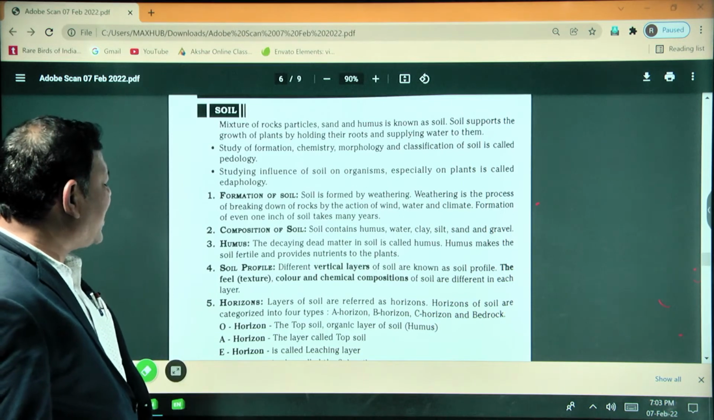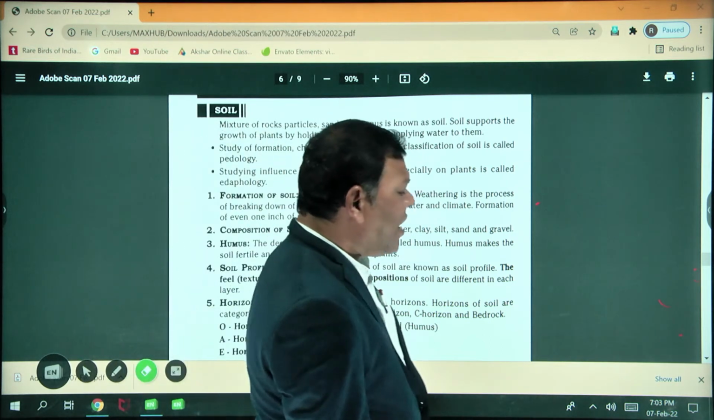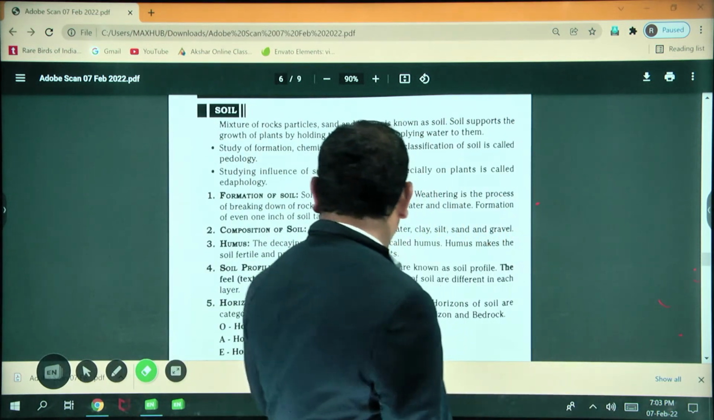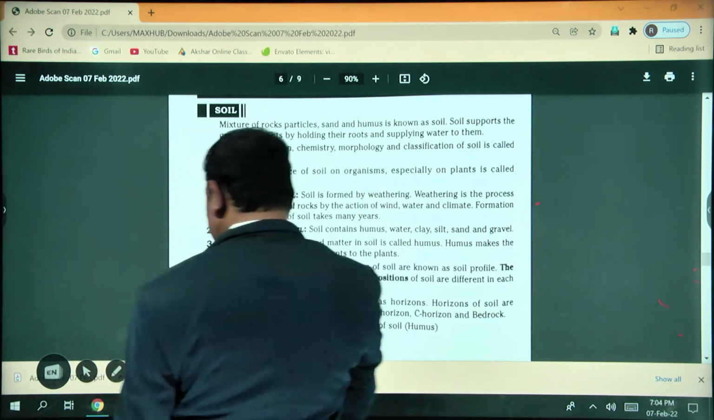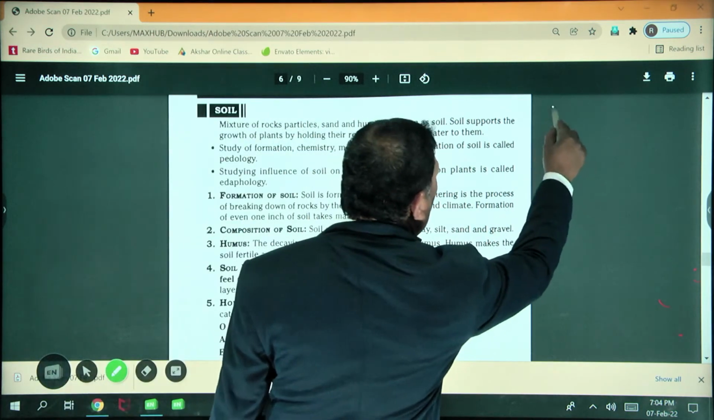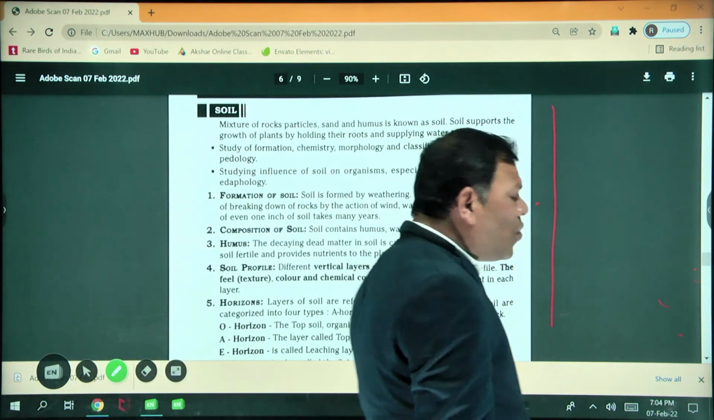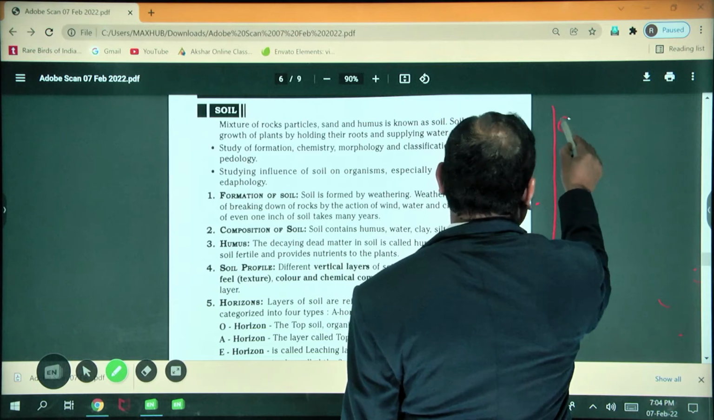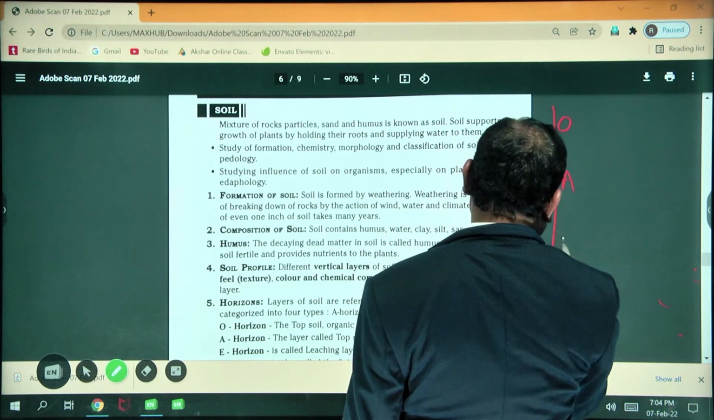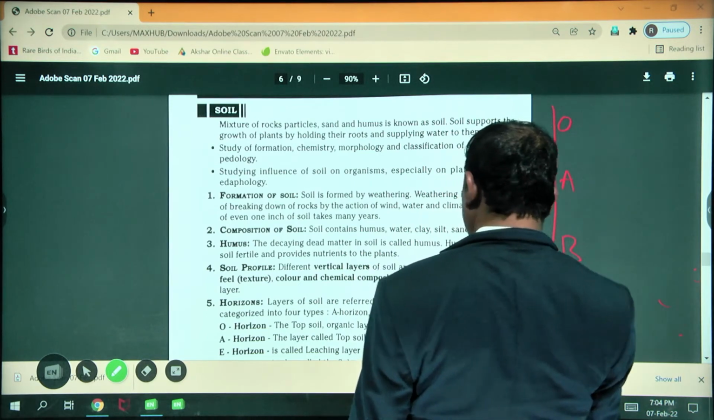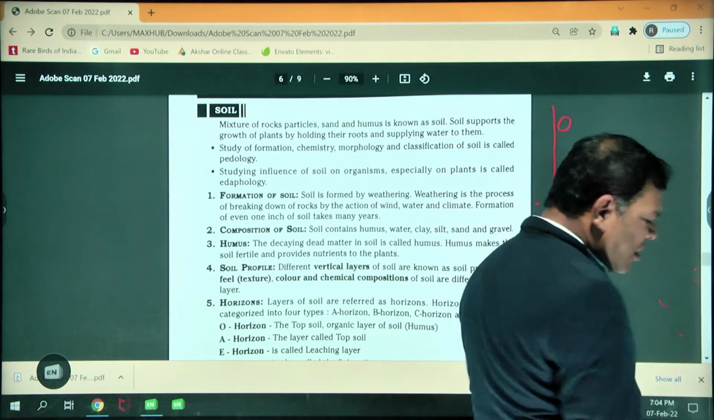The horizons of the soil are categorized into four types. One is the A horizon, second the B horizon, third the C horizon, and fourth the bedrock. First one is the O horizon, second A, third B. Which page, sir? Page number 145.